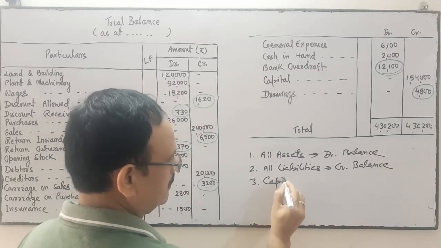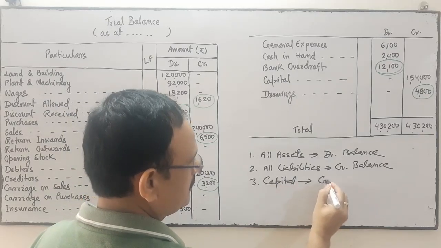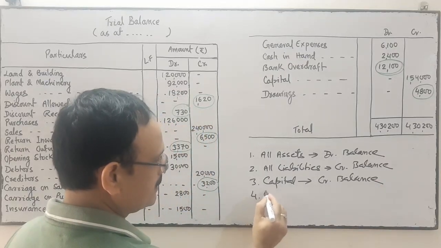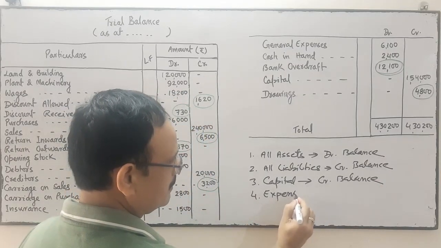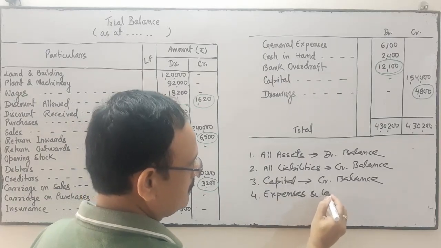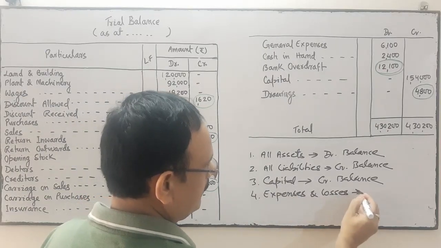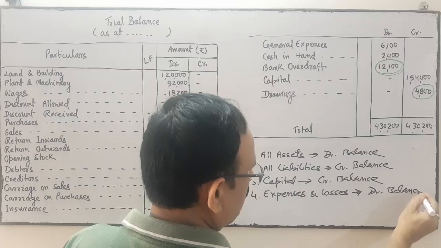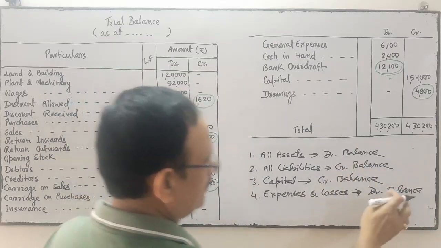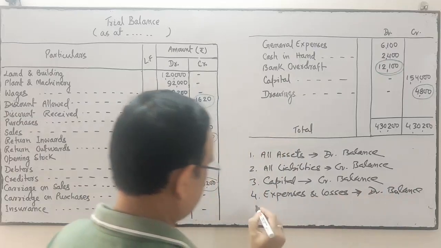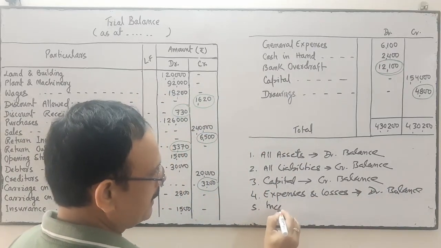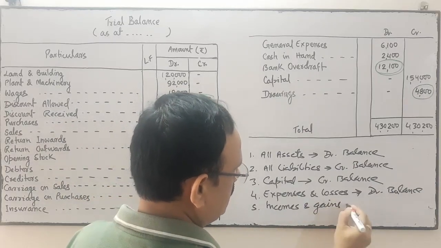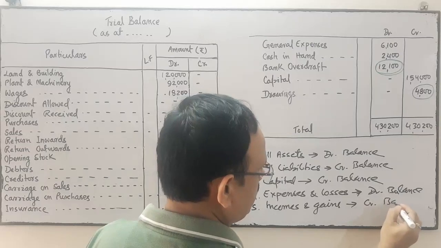Capital, credit balance. Expenses and losses, debit balance; they come under nominal accounts. All incomes and gains have a credit balance.